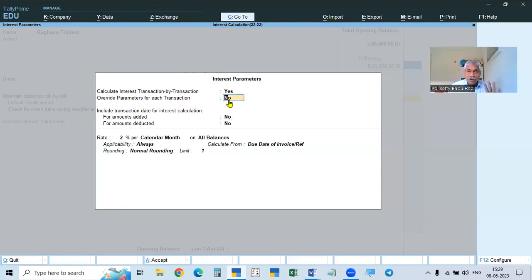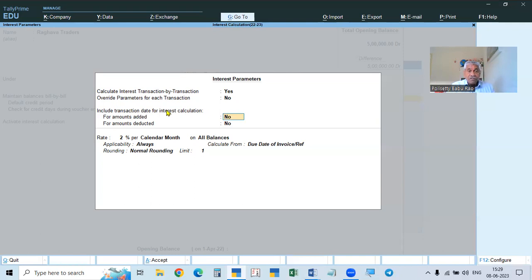So this we want to change, we can make it as... We don't want to change, don't make it as... Keep it no. Okay. And then the next one is: include transaction date for interest calculation for amounts added. It means include the transaction date, the invoice date.